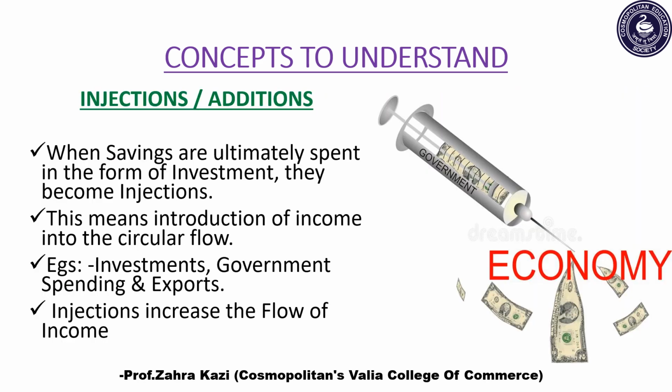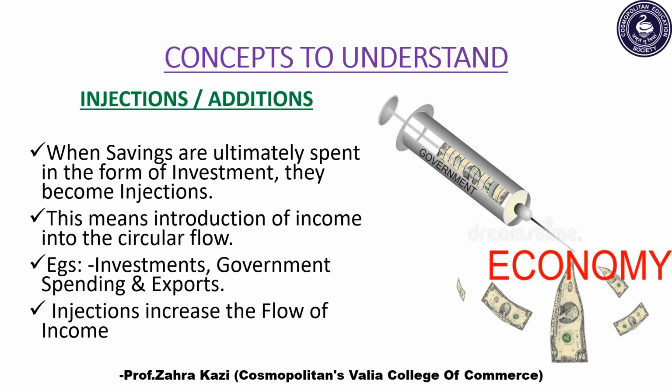Second concept that we need to understand is about injections, also called additions. When savings are ultimately spent in the form of investment, they are called injections. So that means when we households save, we do not save the entire amount of our income. We spend a little bit, while a little bit is also invested, right?